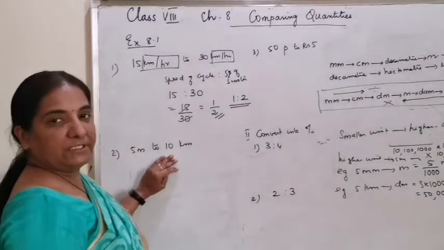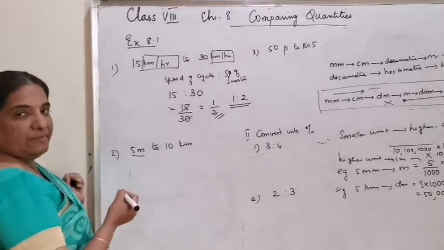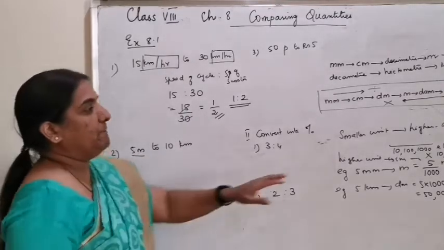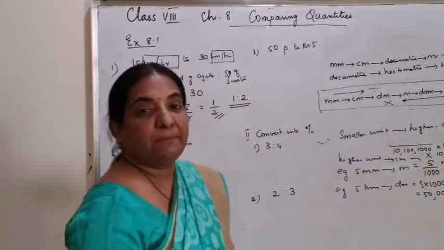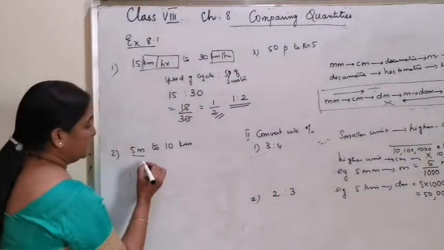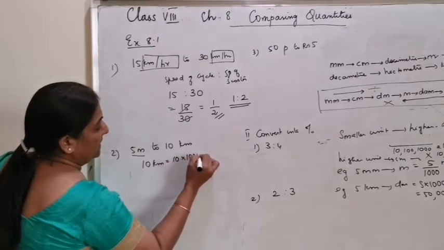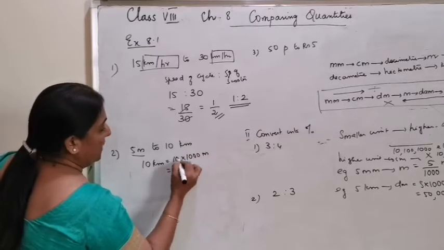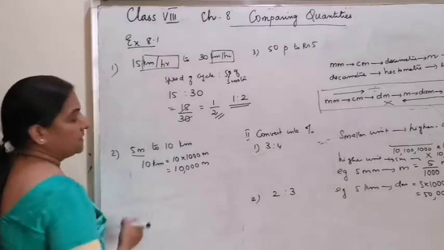So let's convert. Either of them you can convert. 5 meter, let it be there, kilometer to meter. It's very common. 1, 2, 3 places, that is multiplied by 1000. So you can write it as 10 kilometer is equal to 10 into 1000 meter, which is 10,000 meter.